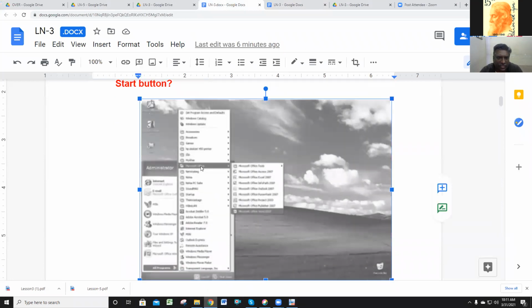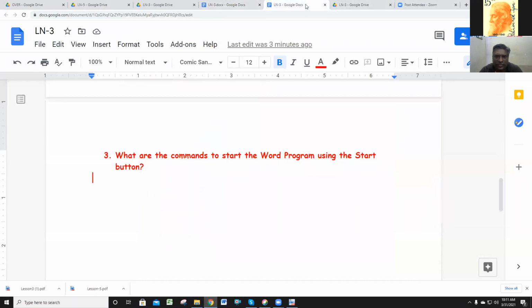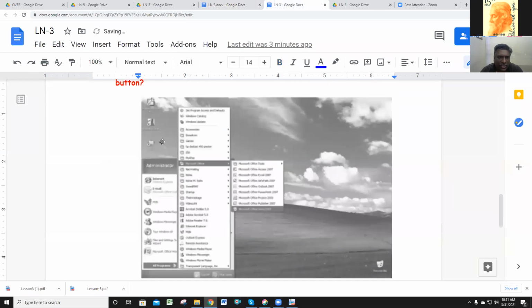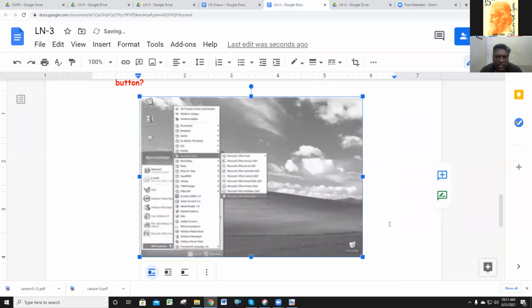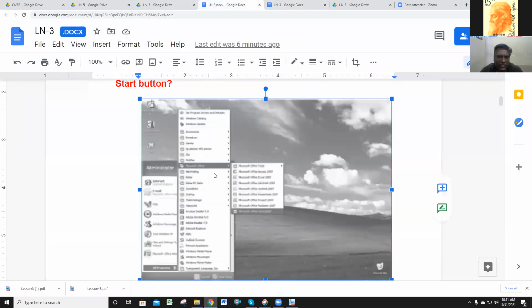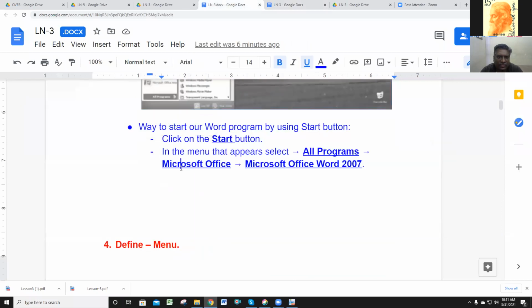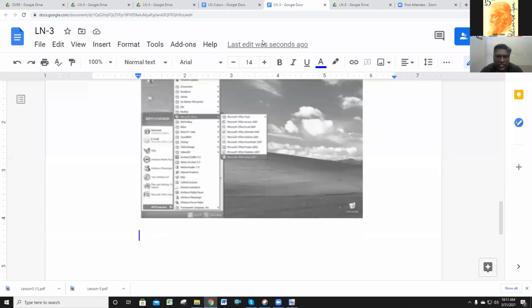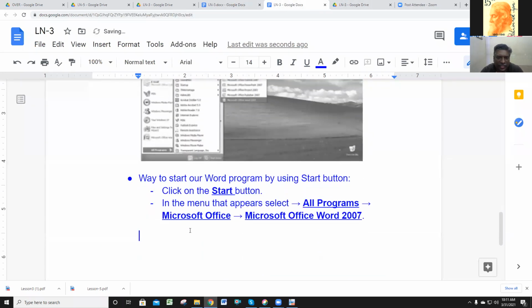This is the picture. I'm adding that picture also in this question. And at the bottom you can write that sequence. What is the answer? Ways to start MS Word program. These are the points. Start, all programs. You are writing the sequence also. Start, all programs, Microsoft Office, then MS Office 2007. This is the answer. Next question.